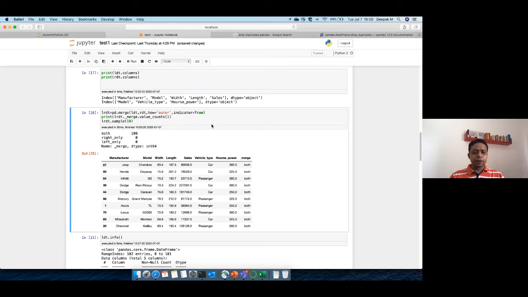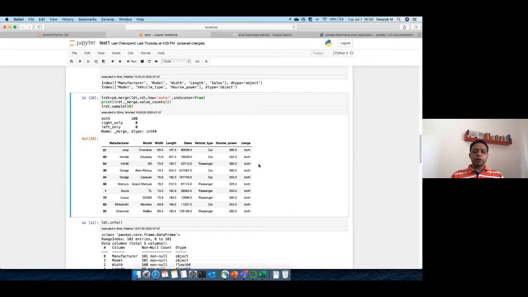Still the same thing, because this is a very simplistic data set. But you get the point, right? What will happen if you have few records from right and left? Then you can simply say outer join, and then filter out only records which are in right if you want to.